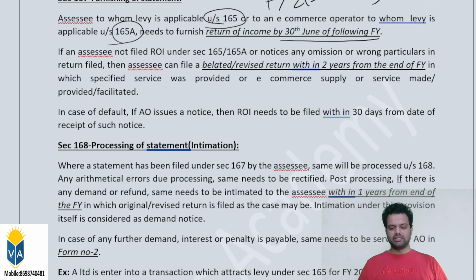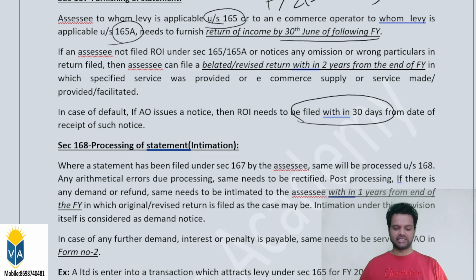Now, for example, sometimes the AO sees that payments happened month over month of equalization levy, but the return was not filed. In those cases, the AO will issue a notice that you have not filed your return, please file your return. If the SSC receives that notice, he has to furnish his return within 30 days. Within 30 days of the receipt of the notice, he has to file the return.